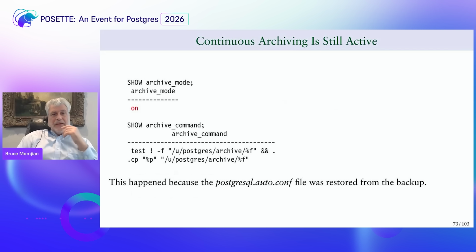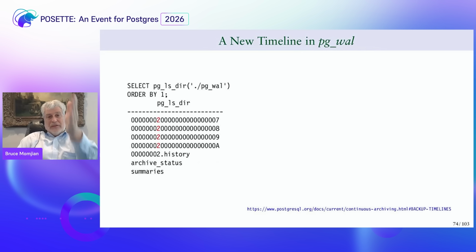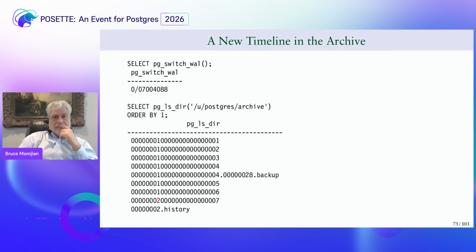Okay. Continuous archiving is still running, but now I'm running forward with a new timeline. So this 2 that you're seeing in red indicates I now have new WAL files because I've done a point in time recovery. I'm now using a new timeline, which is number 2.